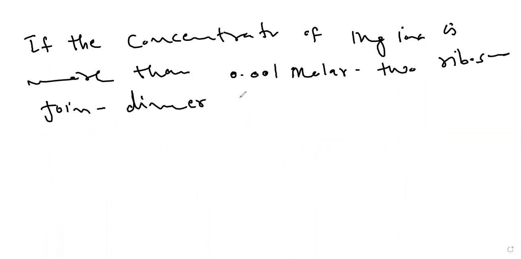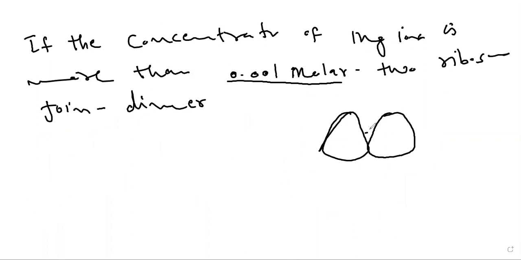So if the concentration of magnesium is more than 0.001 molar, then two ribosomes will join with each other, and this is called a dimer.